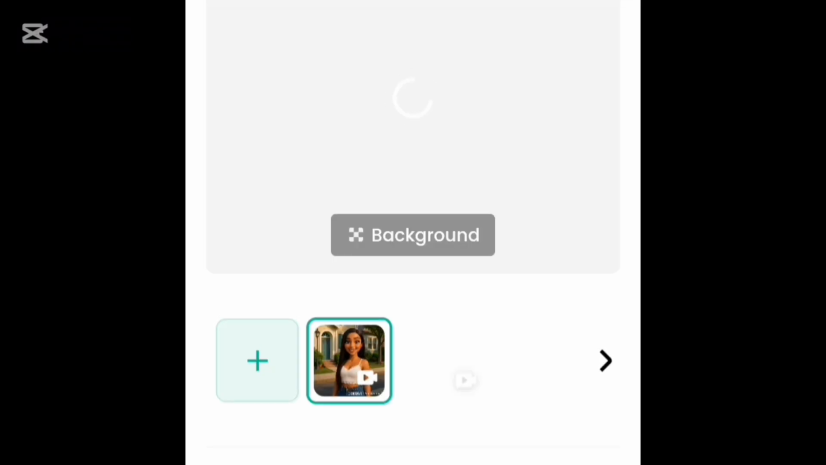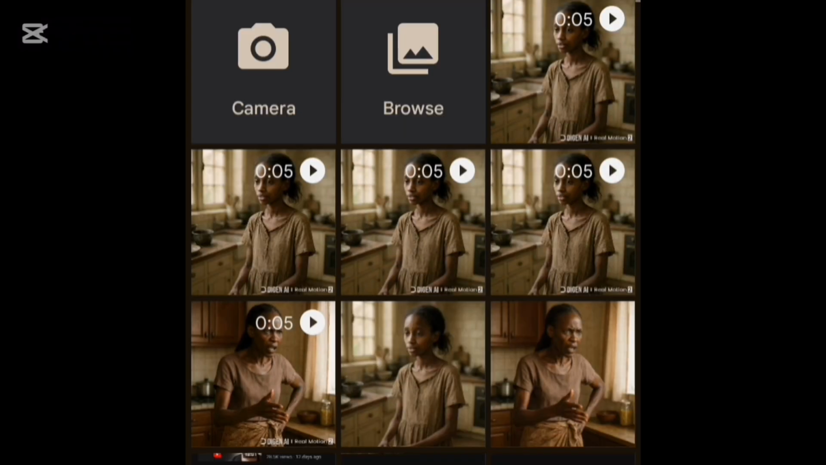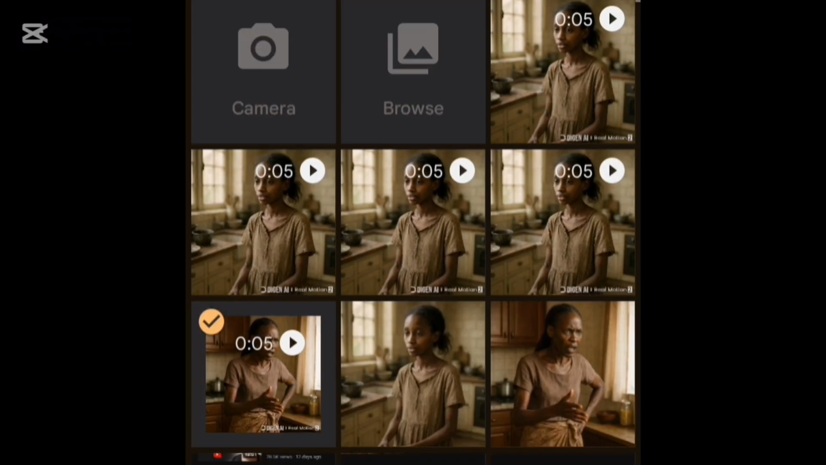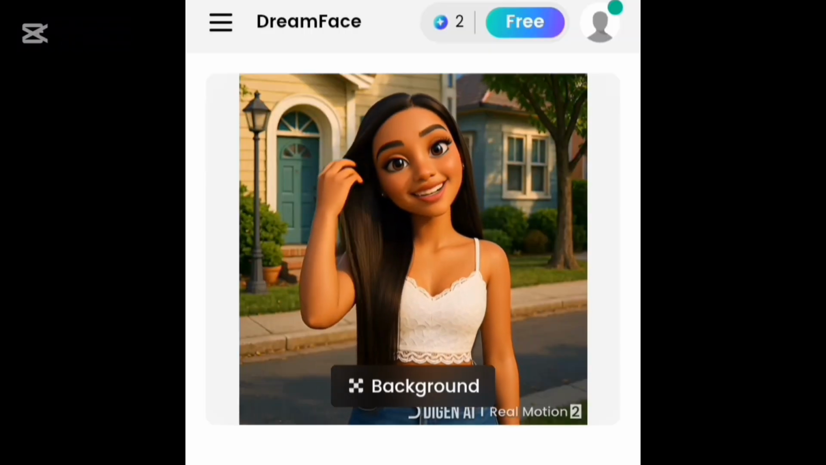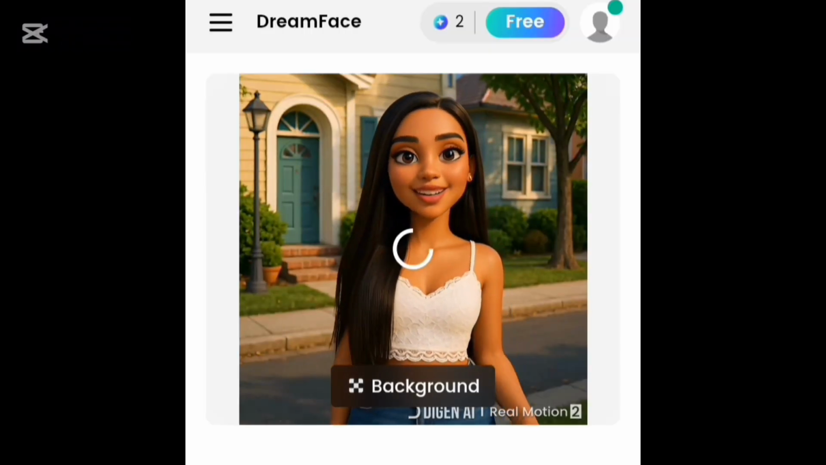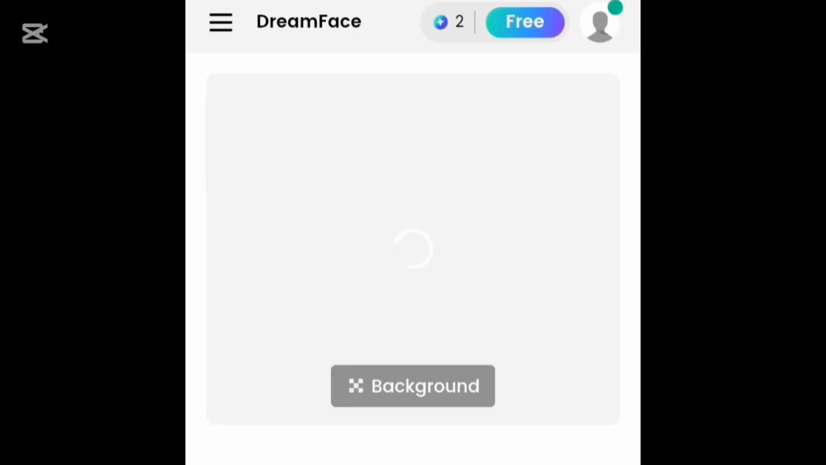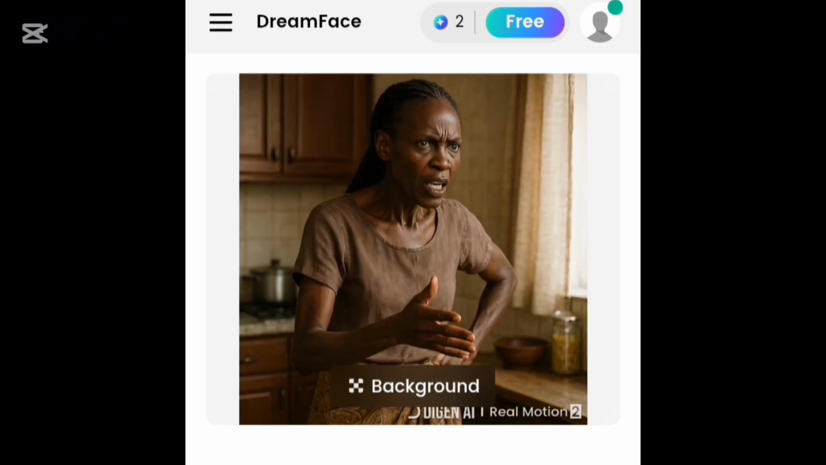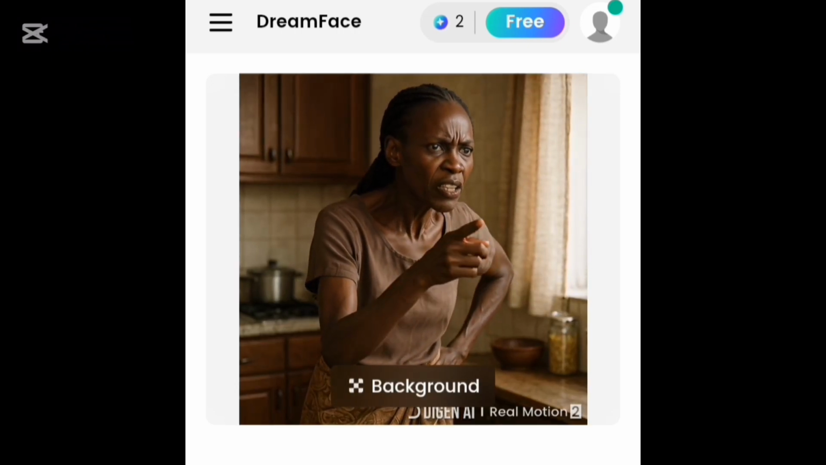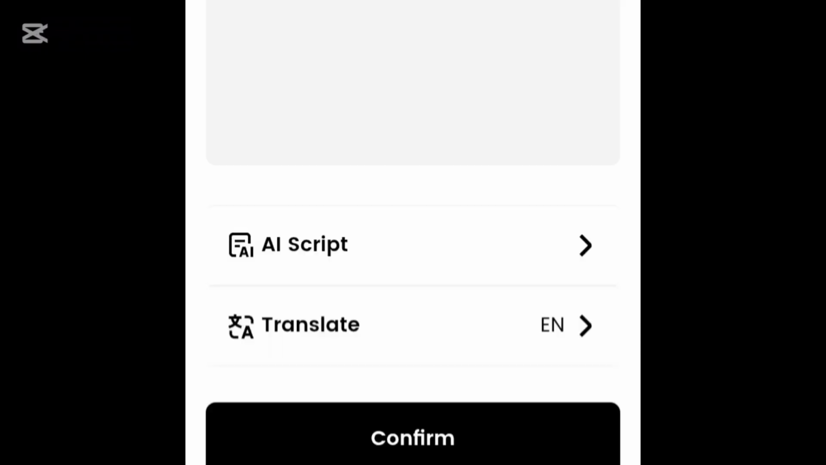Now, when you open the app, just click on the video that we just generated from Digin, right? And then click on OK or click on done. Then scroll down to the bottom part of the app. It is going to show you how to put in your prompts, what you want this particular video or the image in this video to say.